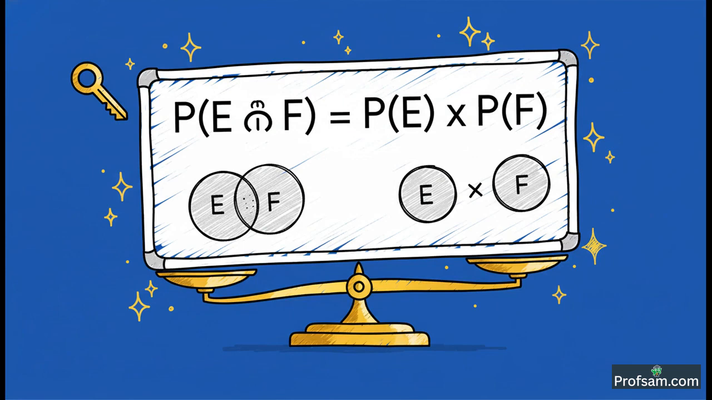And here it is. This is the golden rule. It says that the probability of event E and event F both happening is simply the probability of E multiplied by the probability of F. If you do the calculation and the left side of this equation equals the right side, then you can be 100% sure the events are independent. This formula is the only check you'll ever need.